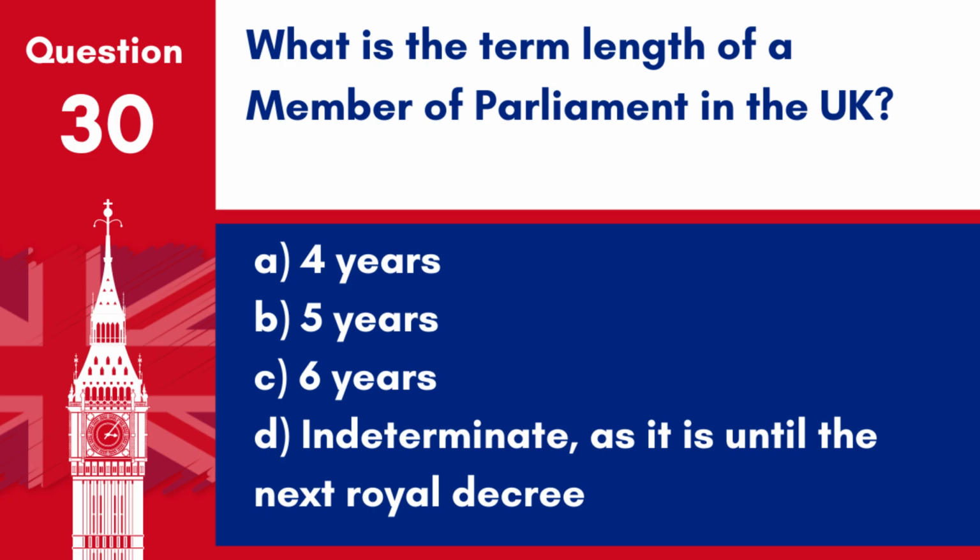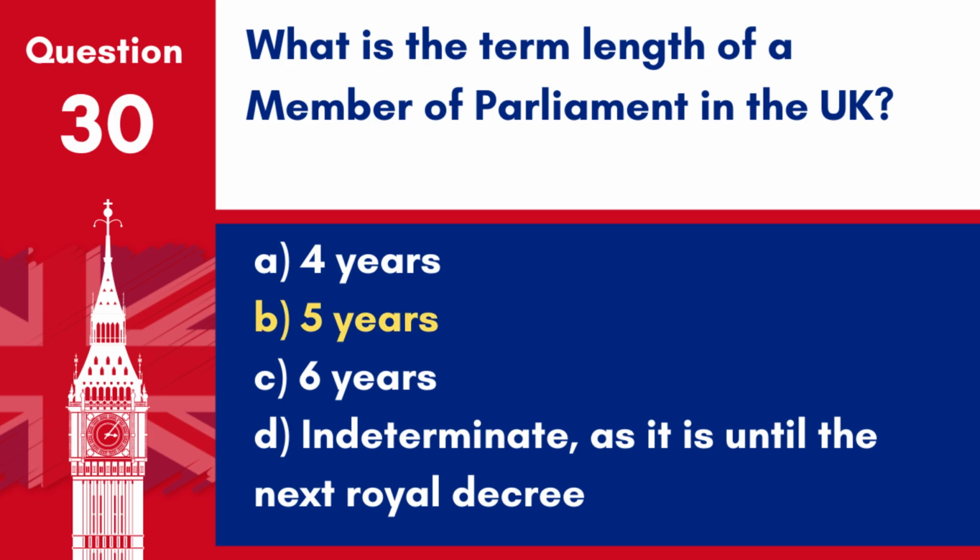Question 30. What is the term length of a Member of Parliament in the UK? A. 4 years. B. 5 years. C. 6 years. D. Indeterminate, as it is until the next royal decree.